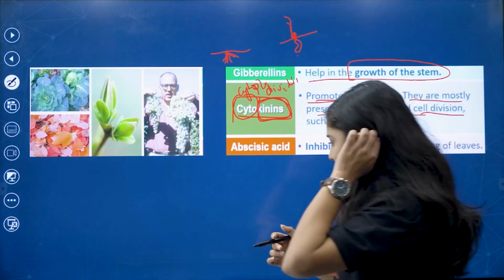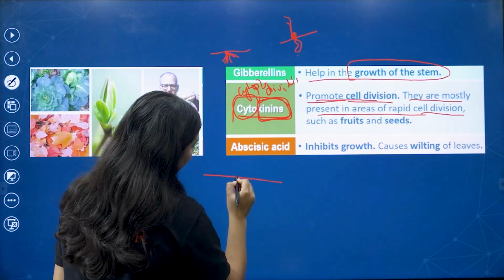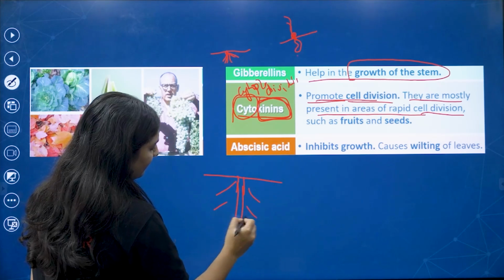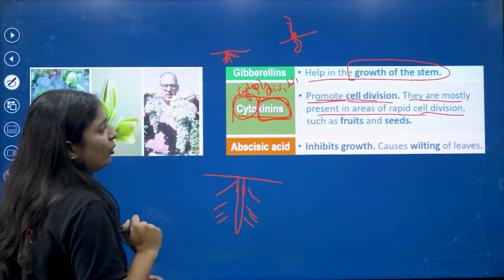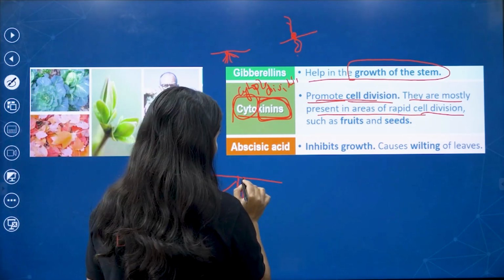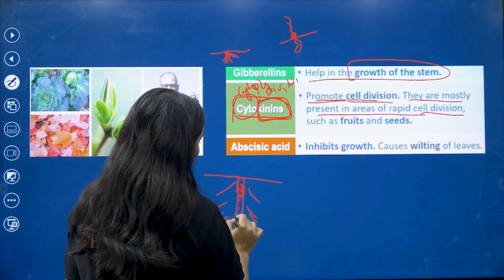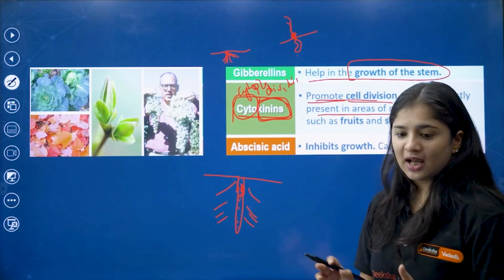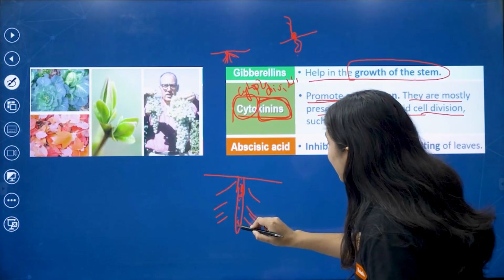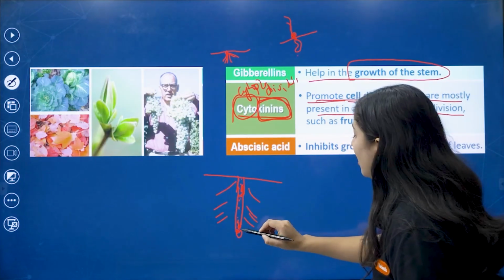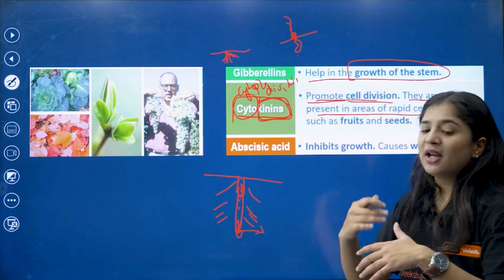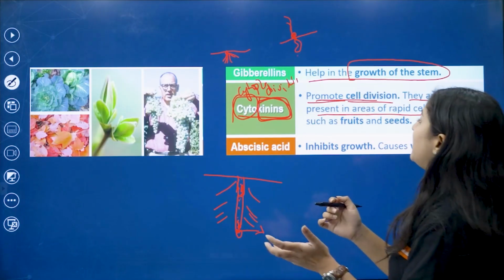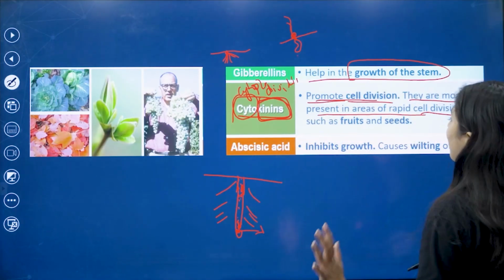Even see, coming to the root. This is the root, my dear kids. In the root, there are certain cells, and there are also mature cells and everything that you will be studying in higher classes. There are certain cells in the root caps where rapid division takes place for growth. At that time, cytokinin is helping over there.